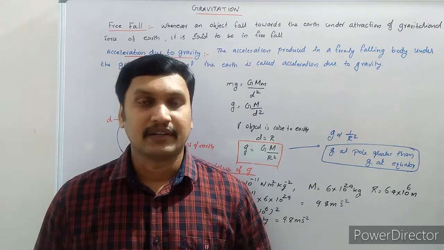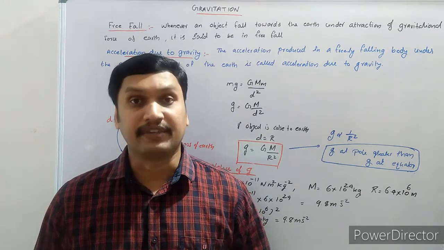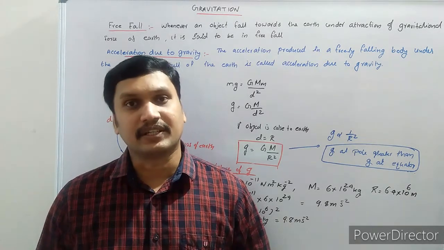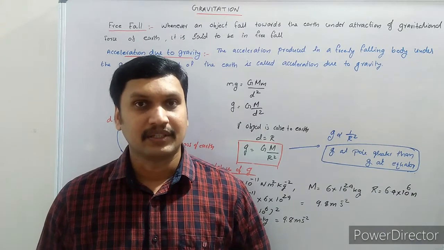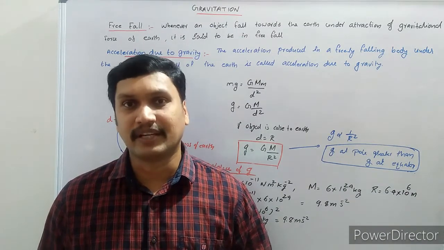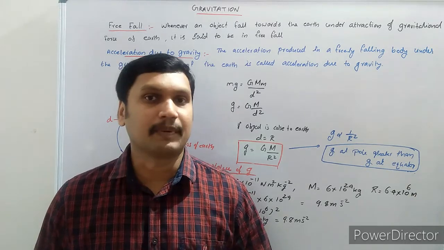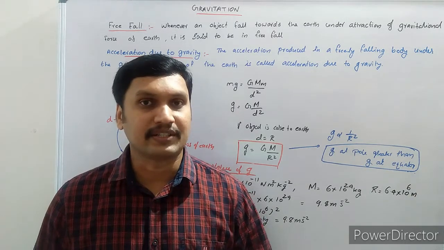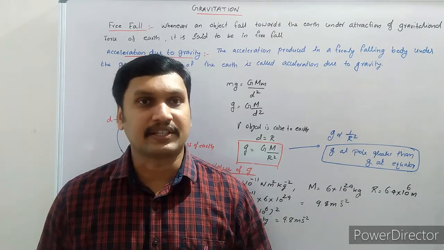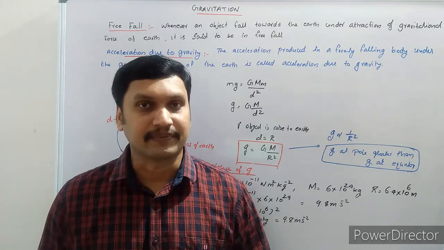In the last session, we learned the universal law of gravitation. From that, we learned that every object in the universe attracts every other with a force which is directly proportional to the product of their masses and inversely proportional to the square of the distance between them. We also learned that Earth attracts every object towards its center.